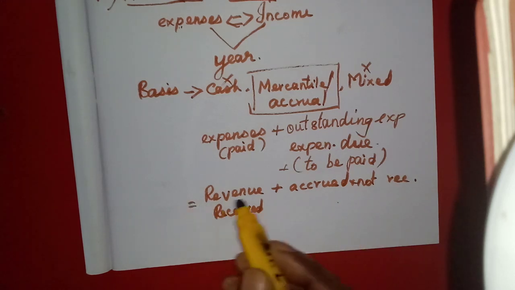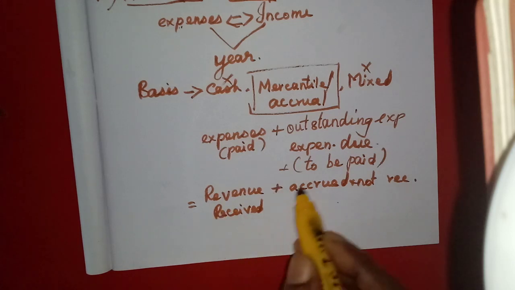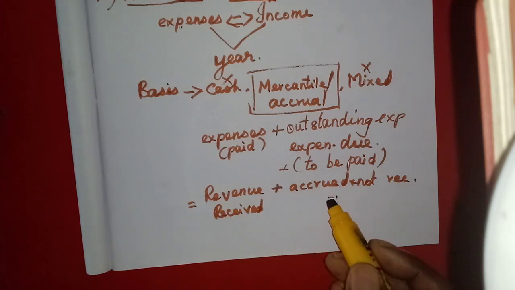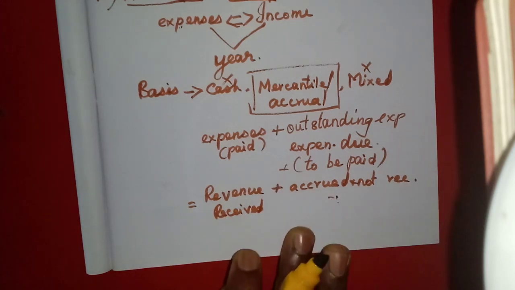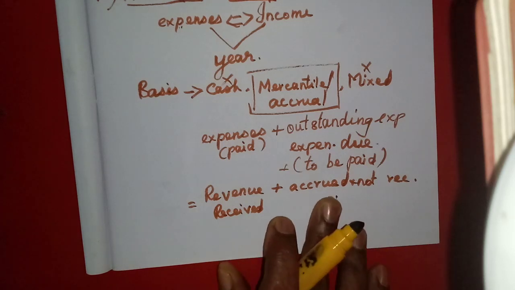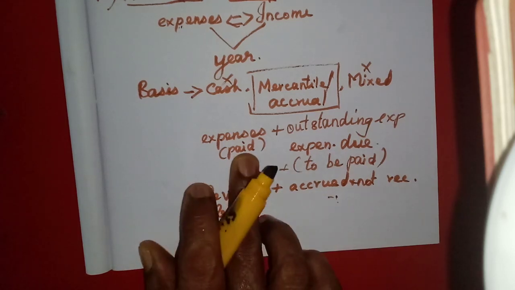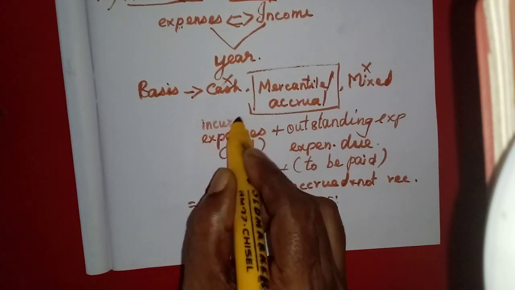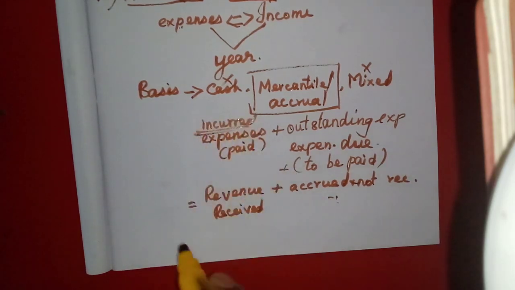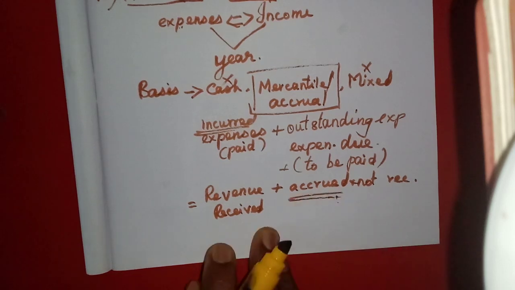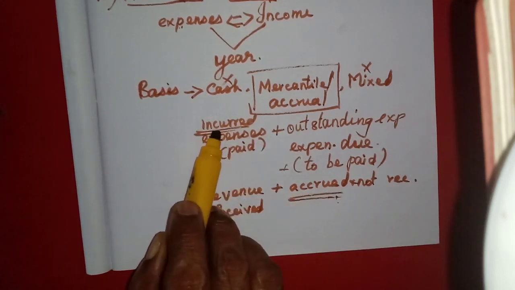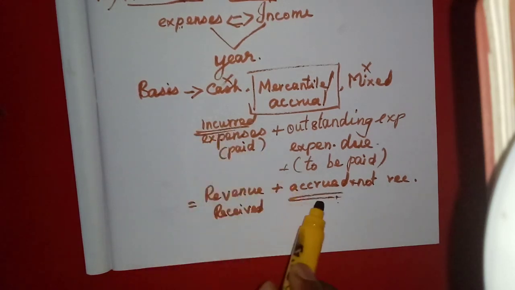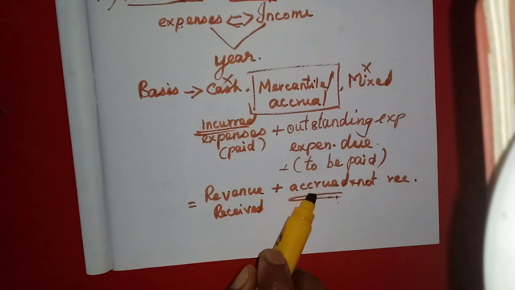So we should add both revenue received and not received. They will consider whether it is accrued, whether it is related to that year, and whether the expenses are incurred.